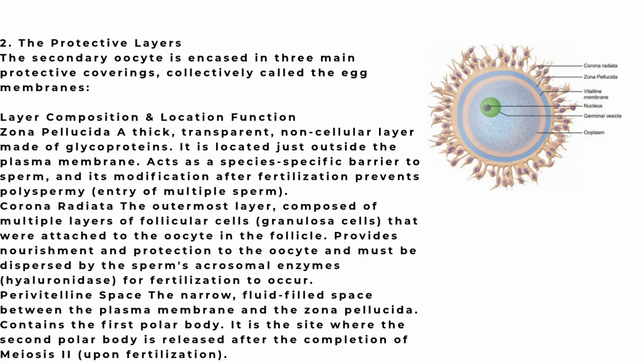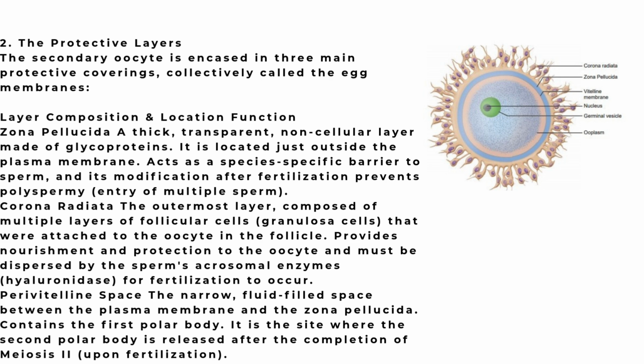Adhering to the outer surface of the zona pellucida are several radially elongated cells forming the corona radiata. These cells are derived from the innermost layer of granulosa cells. They are firmly held to the zona pellucida and to each other by hyaluronic acid.